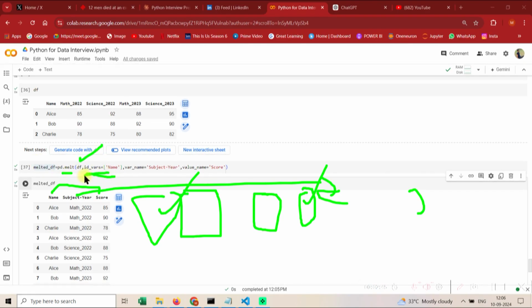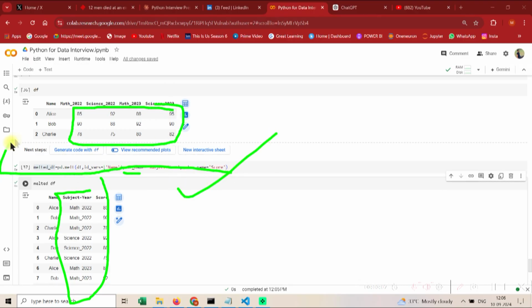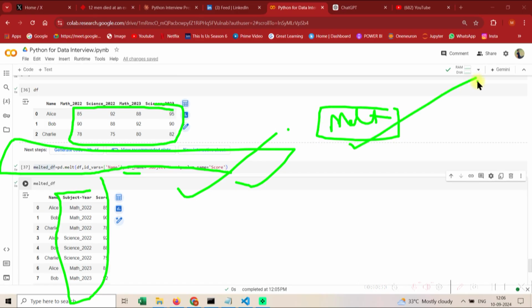The first argument is the data frame. Second is the column that's going to stay consistent, basically your id column. Then the rest of the columns get unpivoted, in some sense. So what would be the variable name for that, and what would be the variable name for this column? This is simple, guys. I think you can understand this, but it is important. The melt function is very important. It has been asked and you need to know it.